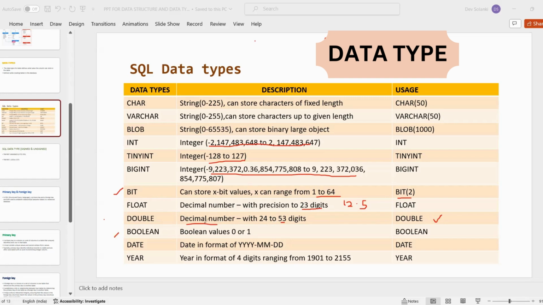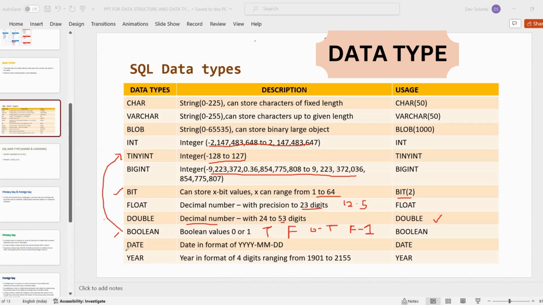Then next is Boolean. Boolean value is 0 or 1, meaning true or false. But in SQL, for implementing true or false, we use tiny int in MySQL. Let's suppose the value is 0, then we consider it false. And if the value is 1, then we consider it true. So likewise, we have data types here.